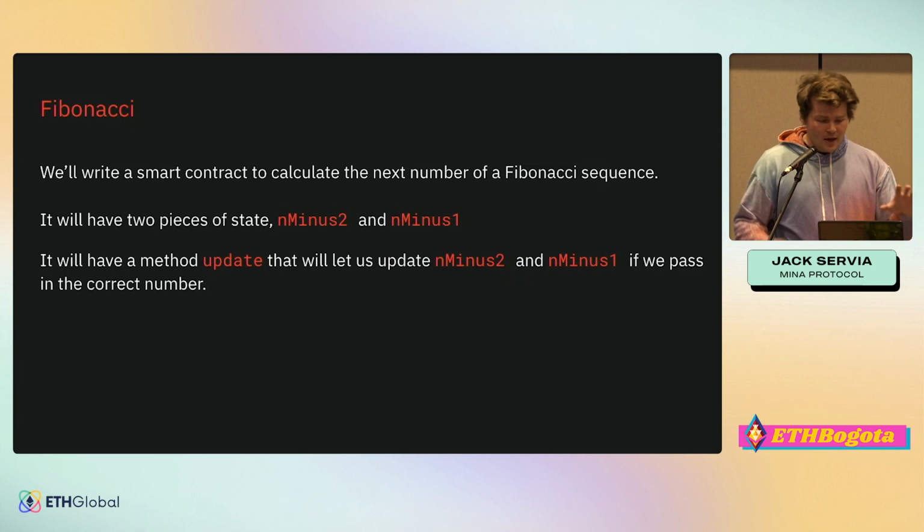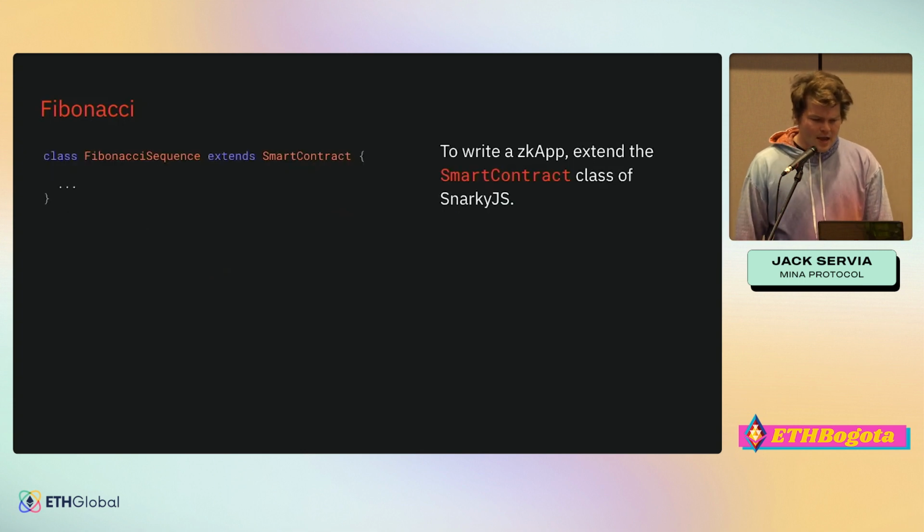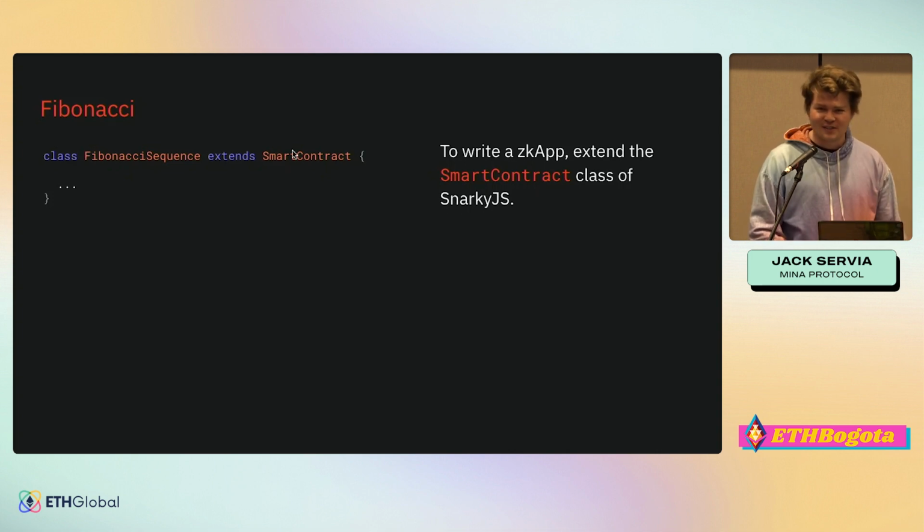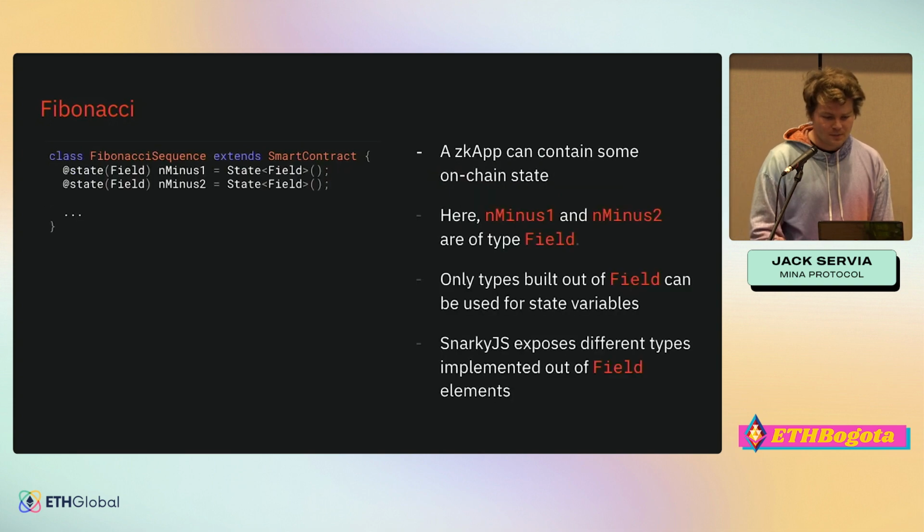If we have a method, we'll also add a method update, which will let us update n-1 and n-2 if we pass in the correct number, the next number in the sequence. So in order to do this, all that we do is we extend this smart contract class into something called Fibonacci sequence, and now we have a smart contract called Fibonacci sequence. Then we add some state, and we call it n-1 and n-2.